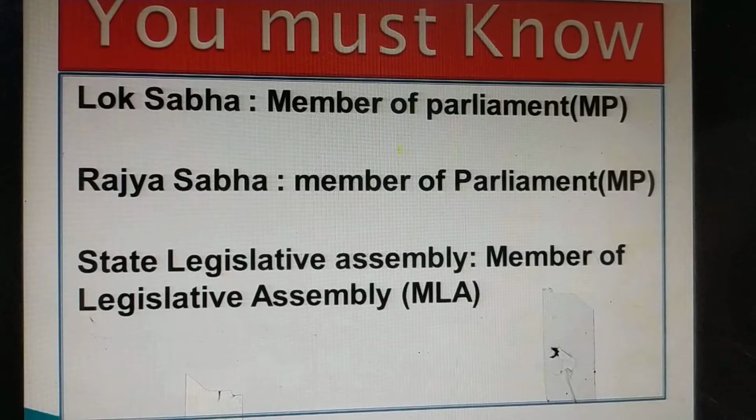You must know that Lok Sabha and Rajya Sabha representatives are called Members of Parliament, or MPs. And in state legislative assemblies, for example in Haryana state, those members are called Members of Legislative Assembly, MLA.